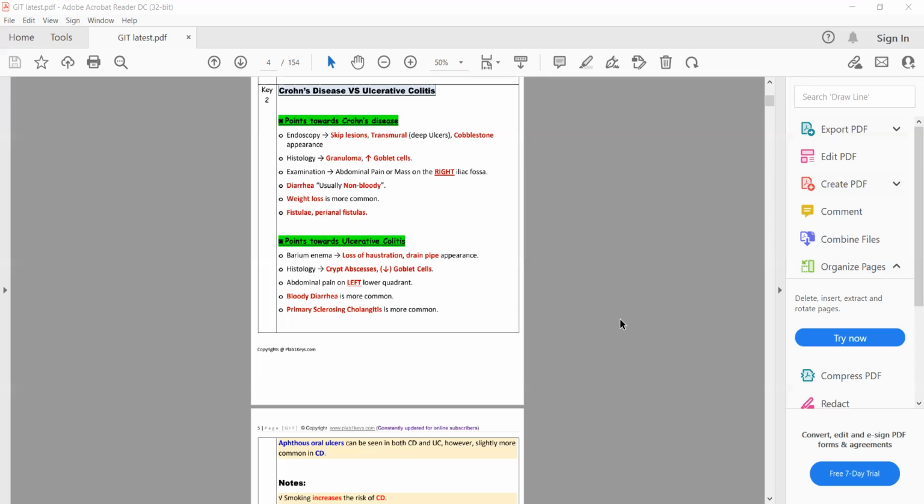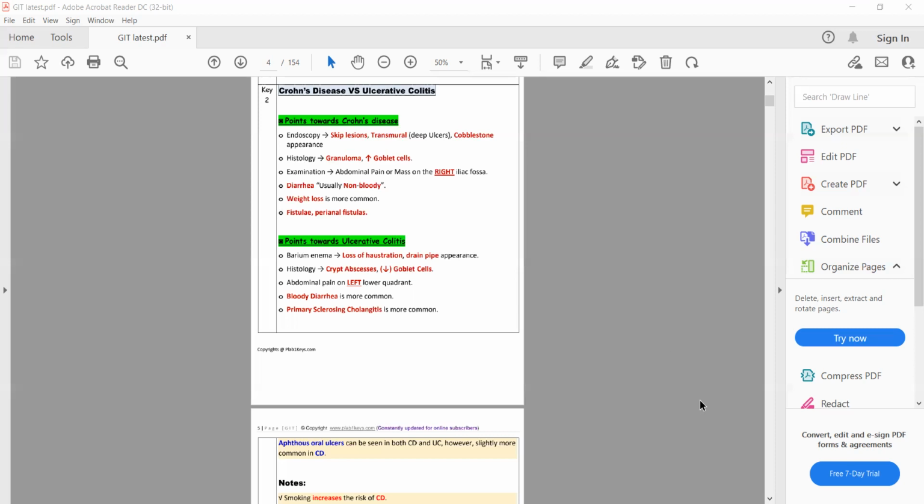As I have told before, in Crohn disease the inflammation is transmural, so it will result in fistula formation. So someone with chronic diarrhea and fistulas, perianal fistulas, again your diagnosis will be Crohn disease. A person with primary sclerosing cholangitis and chronic diarrhea, your diagnosis will be ulcerative colitis, because primary sclerosing cholangitis is more common in ulcerative colitis.